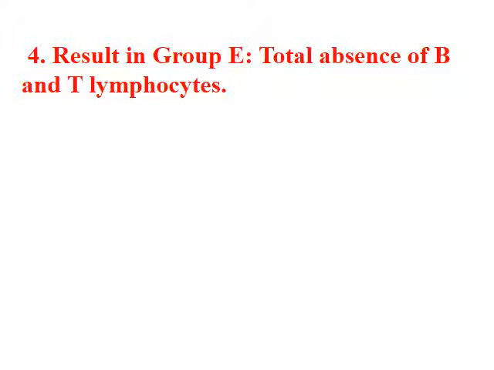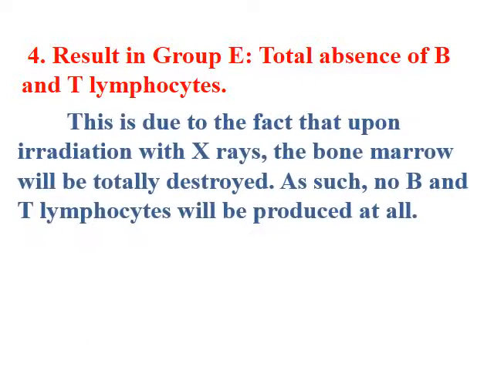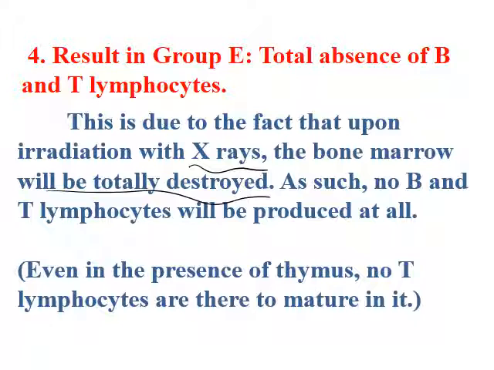Group E, we have total absence of B and T lymphocytes since we destroy the bone marrow. This is due to the fact that upon irradiation with X-rays, the bone marrow will be totally destroyed. As such, no B and T lymphocytes will be produced at all, even though we grafted in the thymus again. Even in the presence of thymus, no T lymphocytes are there to mature. We don't have the factory for the production of T lymphocytes. There is no maturation of T.